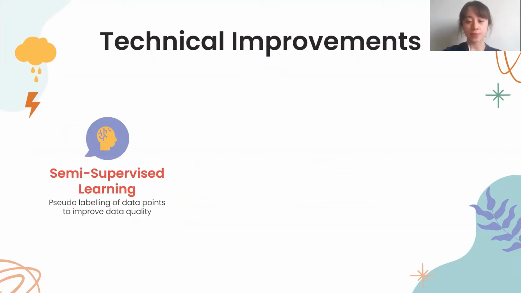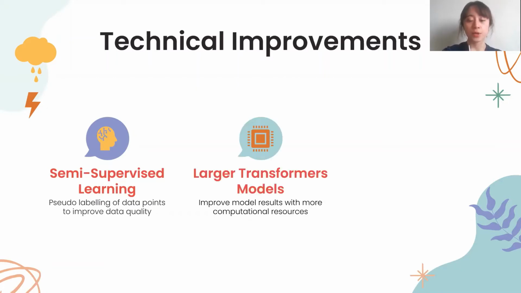For the technical aspect, there are three areas that we wish to improve on. Firstly, we can employ semi-supervised learning to conduct pseudo-labeling of data points. This helps to improve the quality of data fed into the model and to ensure a more robust model. Next, we hope to integrate larger models like the Electra large model in the future, when more computational resources are available to achieve better performance.